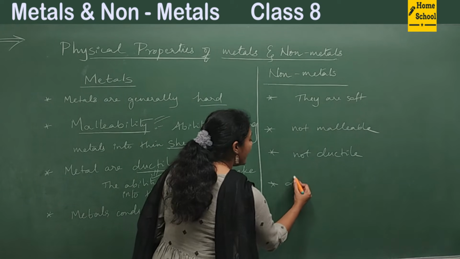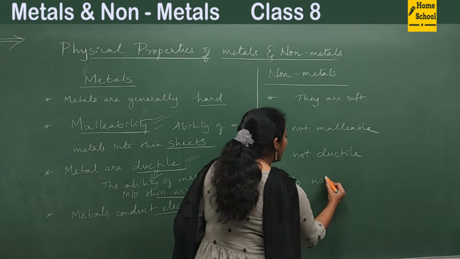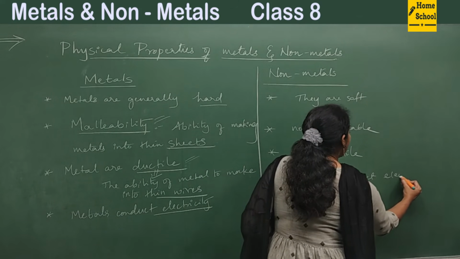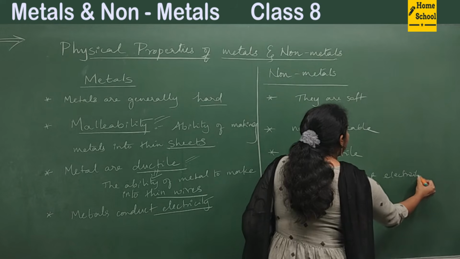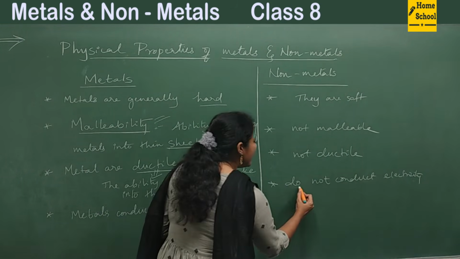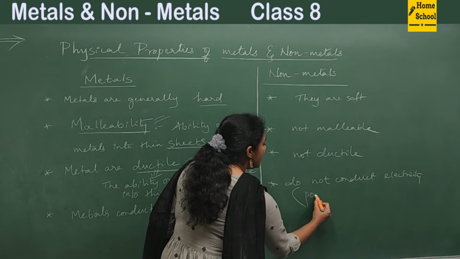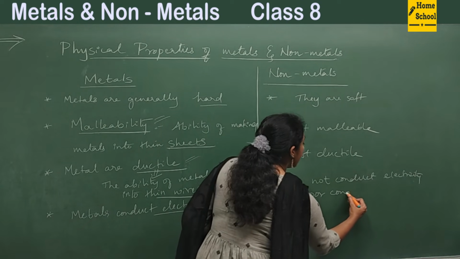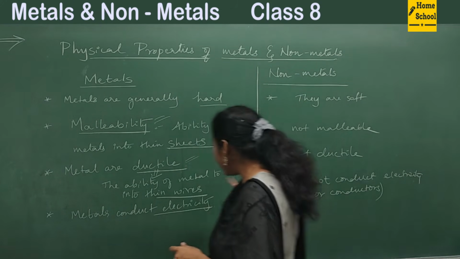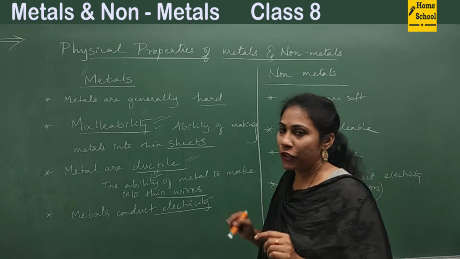So what do I write? They do not conduct electricity. Coal, sulfur powder, all are bad conductors of electricity. In other words, poor conductors of electricity. This is one of the important points of difference that you have to remember.